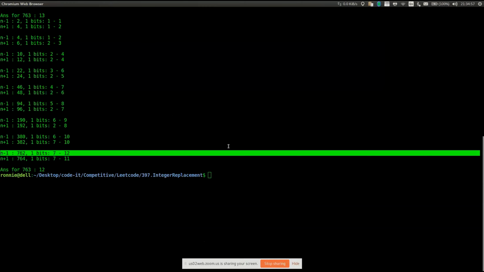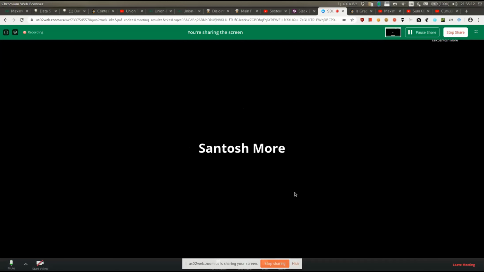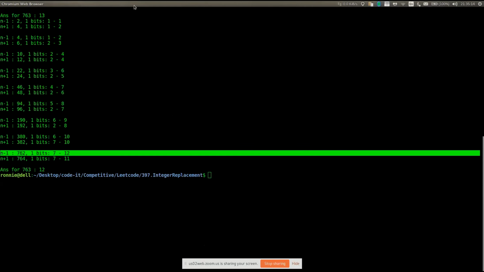Okay, if this is not clear, maybe someone who has written the DP code can go ahead and add print statements. It will be more clear then, I guess. I think Praveen is having something. Okay, I'll just stop sharing. Yeah, actually, please. What you printed? Sorry, I just missed that.